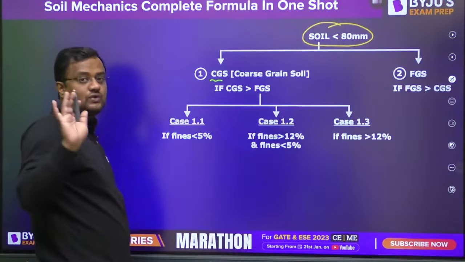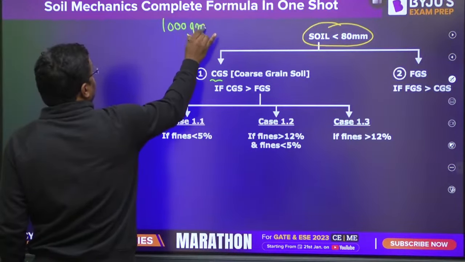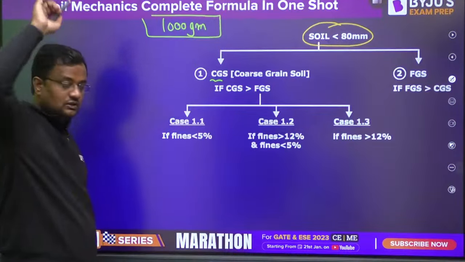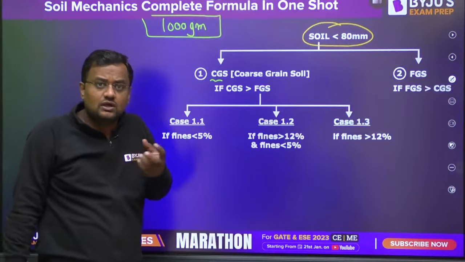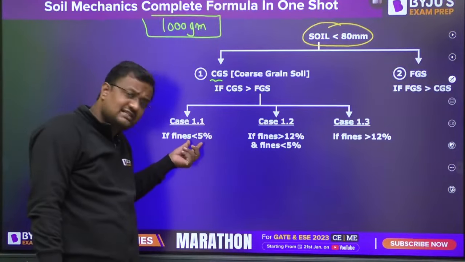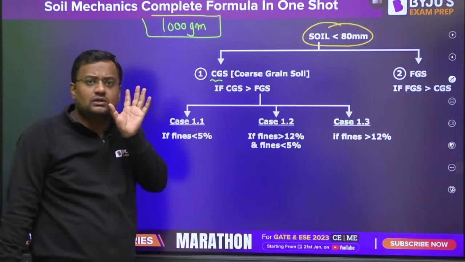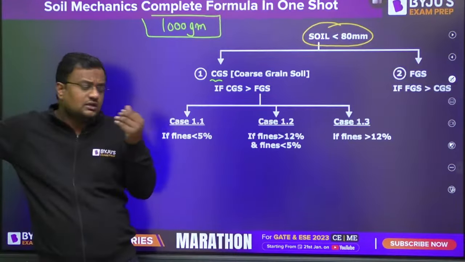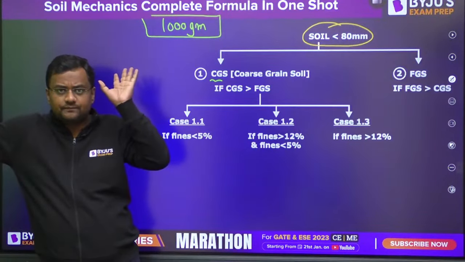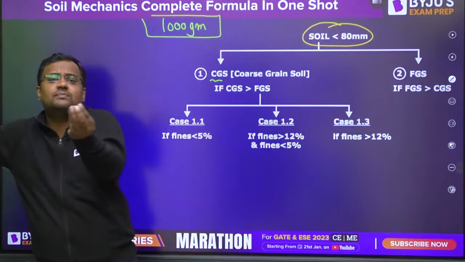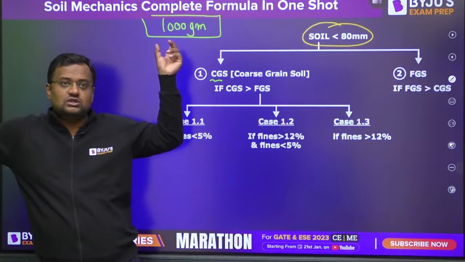Now if a soil is coarse grain soil, that means if we take 1000 gram, then more than 500 gram is coarse grain soil. Then other three cases are there. First, fines are less than 5%. Fines means fine grain soil. So in this case fine grain soil is less than 5%, that means 96%, 97%, 98% is coarse grain soil. That means if you take 1000 gram soil, then 960, 970, 980, 990 gram is only gravel and sand. Only 10, 20, 30 gram, that is 1%, 2%, 3%, is clay and silt. I am talking of 1000 gram, if the total soil is 1000 gram.